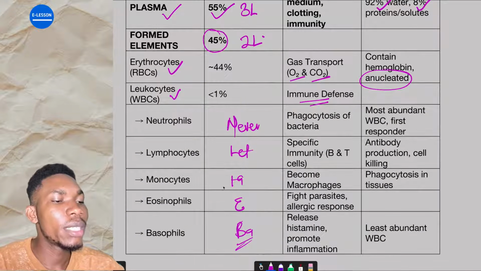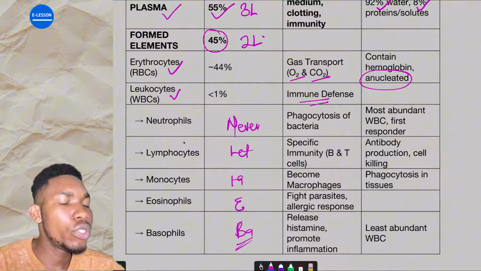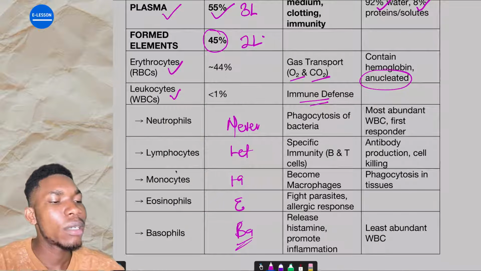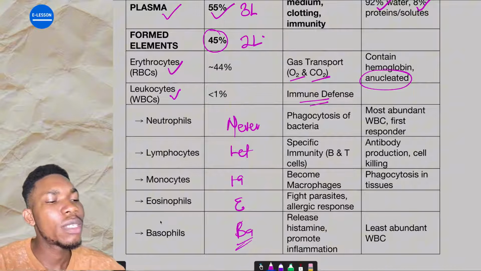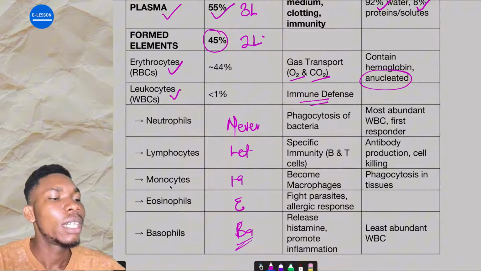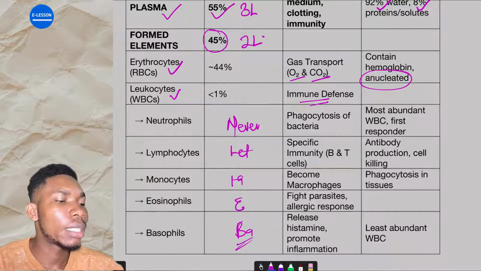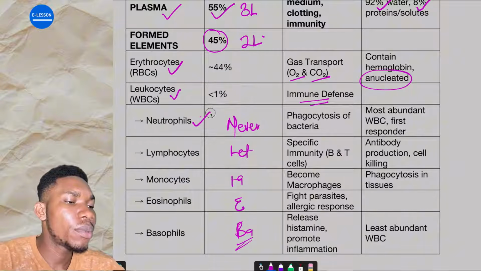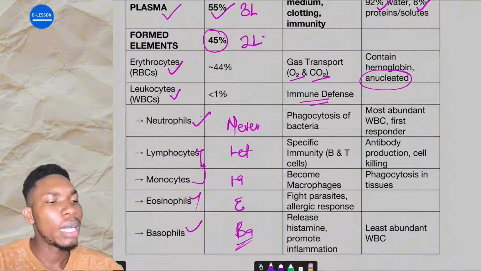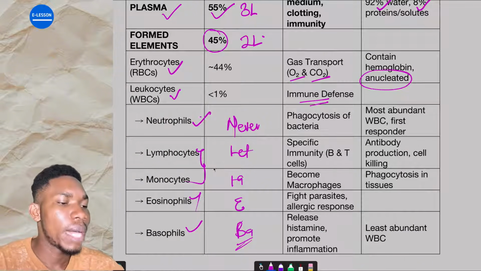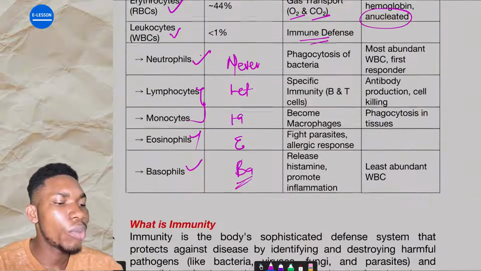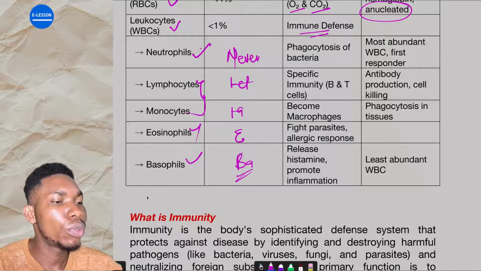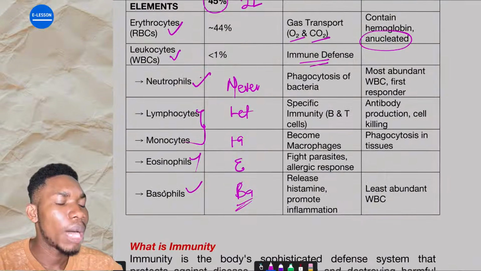Never let monkeys eat bananas. Neutrophil, lymphocyte, monocyte, eosinophils, basophils. Divided into two main types: granulocytes and agranulocytes. Granulocytes are all the phils. All the phils are granulocytes. While these two are agranulocytes, right? Exactly. So this is the summary of everything you need to know under blood and body fluid.